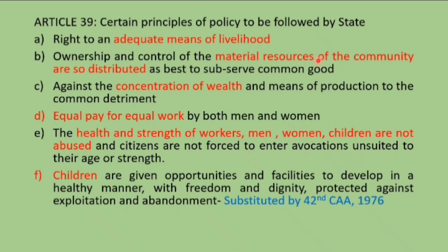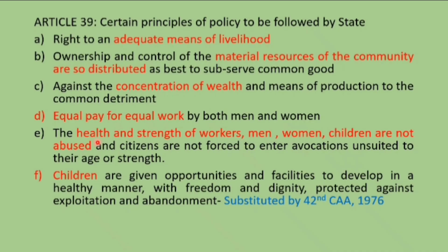The material resources of the community should be distributed. That is what clause B says. Then C says against the concentration of wealth and means of production to the common detriment. So there should not be concentration of wealth in one person's hand. Then D says equal pay for equal work for both men and women.